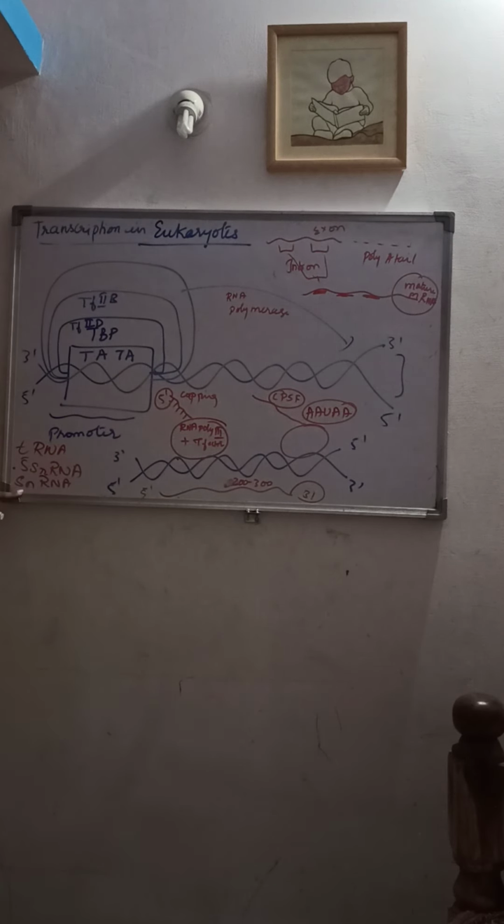So this RNA polymerase 3 transcribes the tRNA, 5S RNA and the snRNA.